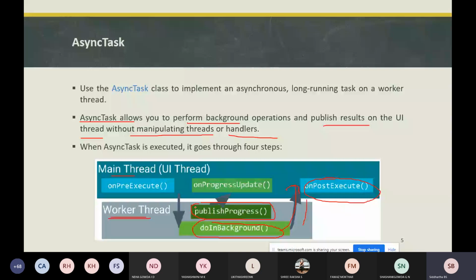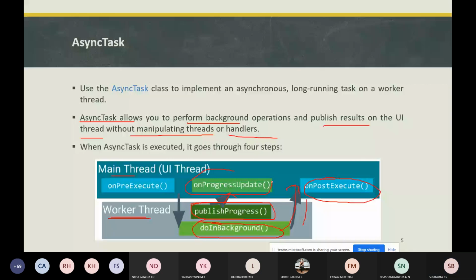For example, take a simple activity with a list view getting data from the background. Consider an email: in the background it fetches the data from the internet as well as updating your email, so we get the messages. That is publishProgress. In those cases we use the publishProgress method, and it passes the data to onProgressUpdate. So while the data is processing in the background, the data is still updated to the UI.